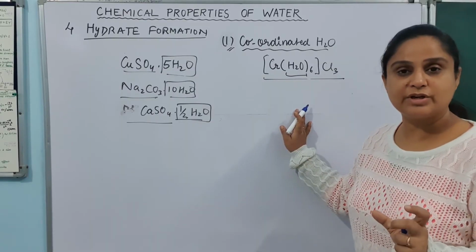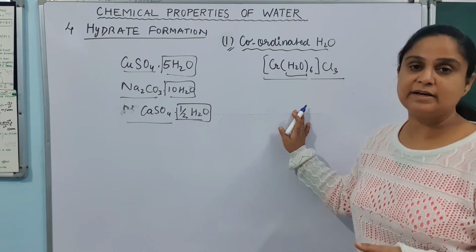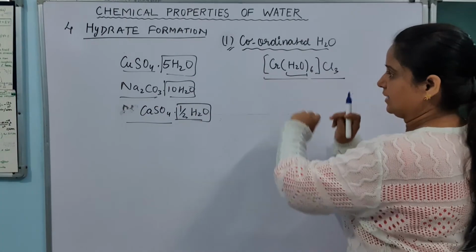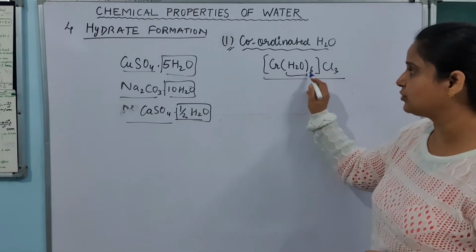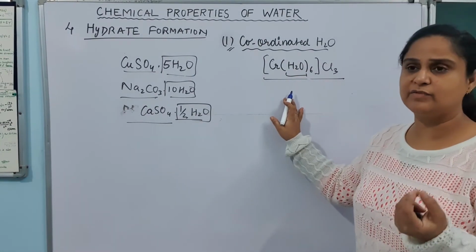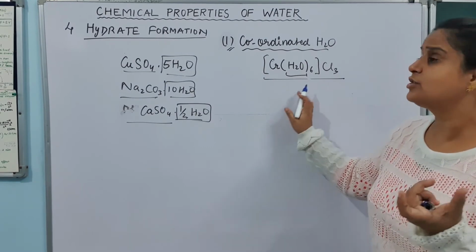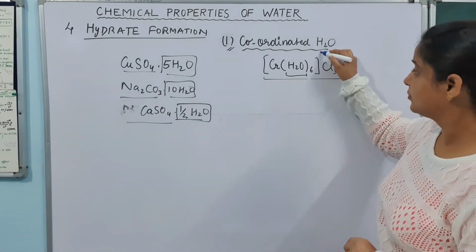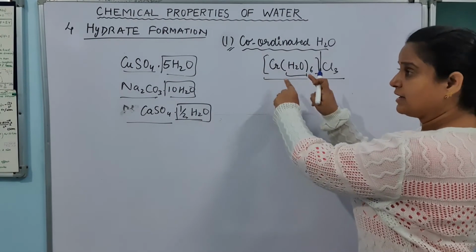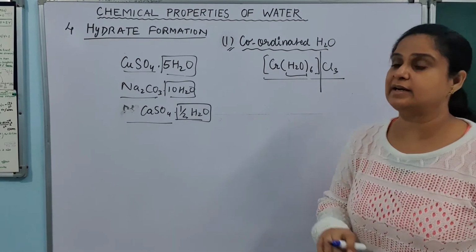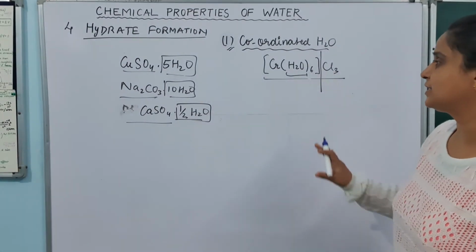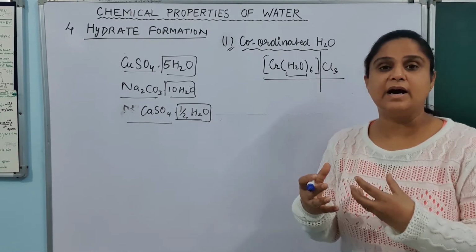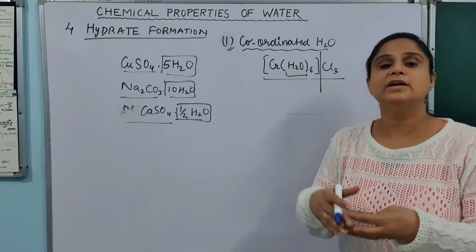You will go through this coordination compound in your 12th standard, but right now you just understand whenever you see this square bracket, and then you will see some of the molecule of water kind of, or any of the molecule which is having lone pair of electrons. So these are the coordination compounds, special kind of compounds having only two ions, one in the square bracket and one outside the square bracket. But we are not studying about that. We are just understanding here how many ways are there so that the water can connect with the salt.